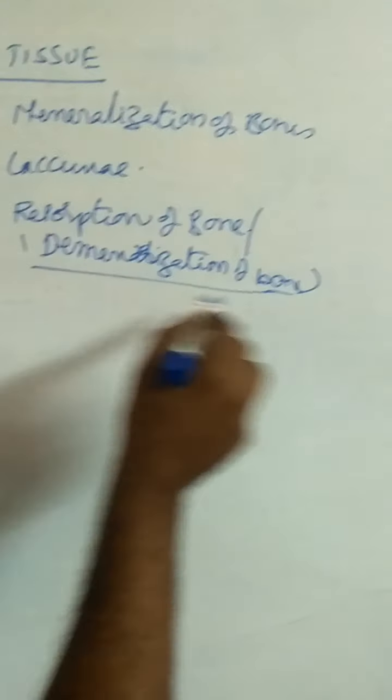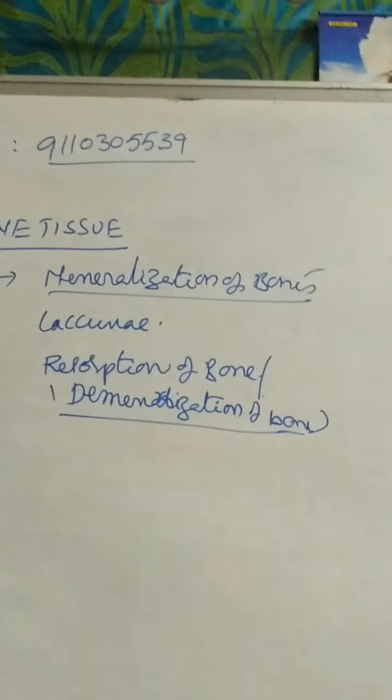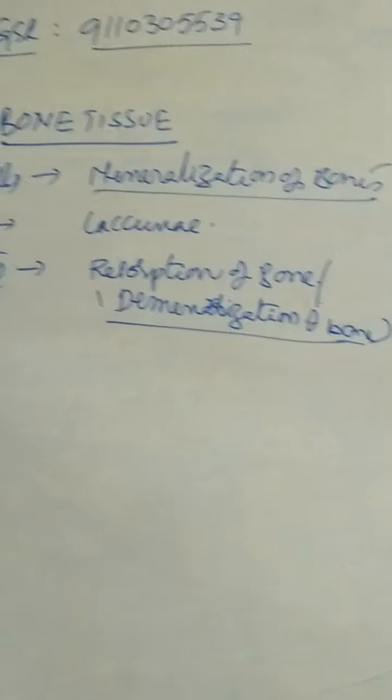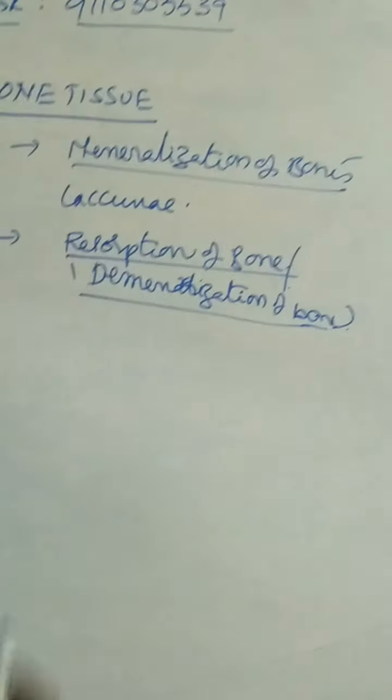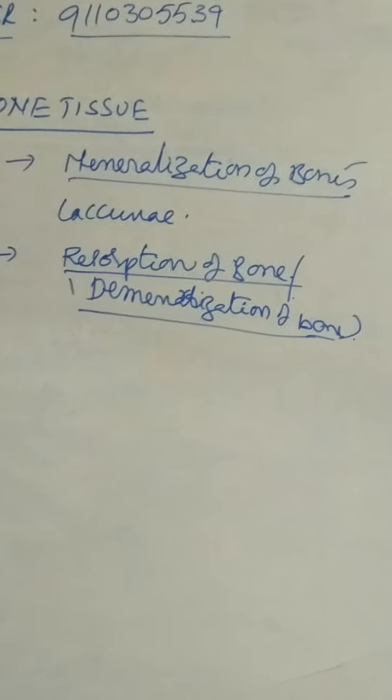What is the function of osteoblast? Mineralization of bones. That means bones contain calcium and phosphate. What is the function of osteoclast? Demineralization of the bones or resorption of the bones. These are the three types of cells present in the bones.